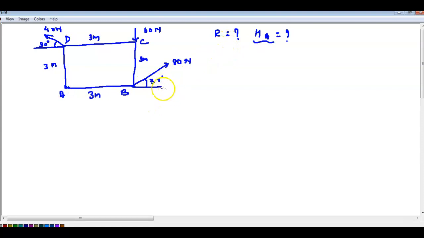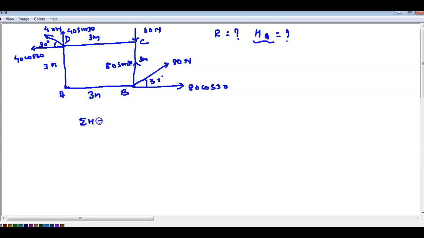So first, to find the resultant, we require the horizontal forces and vertical forces. So we can write here 80 cos 30, 80 sin 30, 40 cos 30, and 40 sin 30, right?